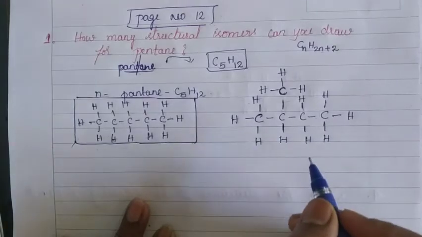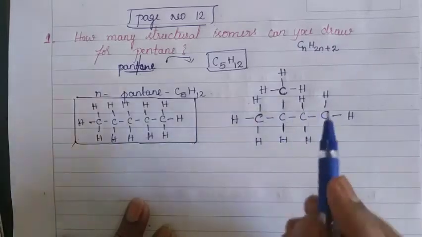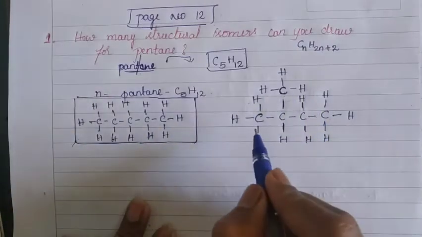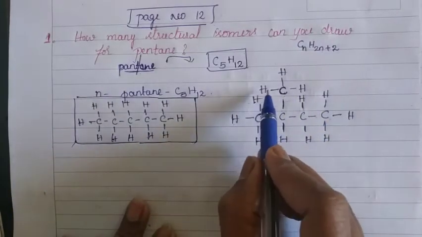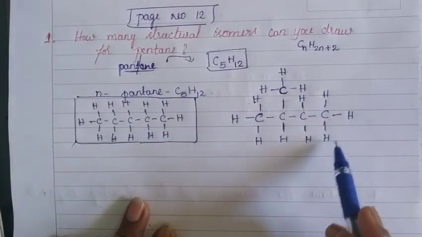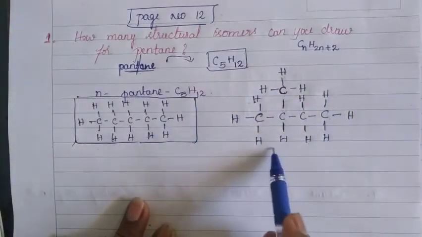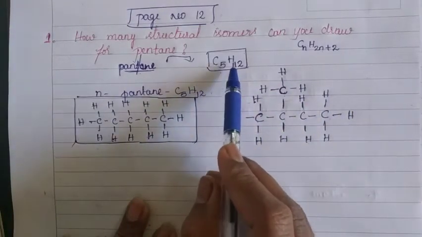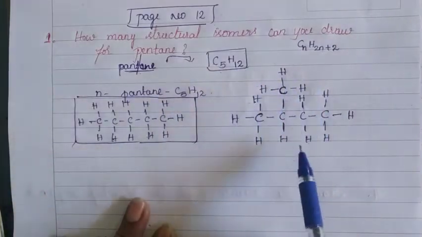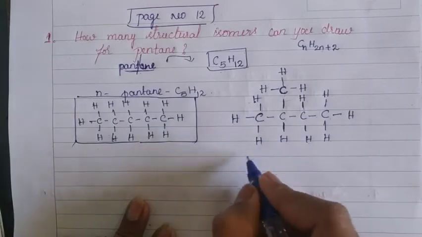Now once again count the carbon atoms here: 1, 2, 3, 4, 5. Yes. Now let us count hydrogen: 1, 2, 3, 4, 5, 6, 7, 8, 9, 10, 11, 12. Yes. The carbon atoms are 5. Hydrogen atoms are 12. The name of this structural pentane is